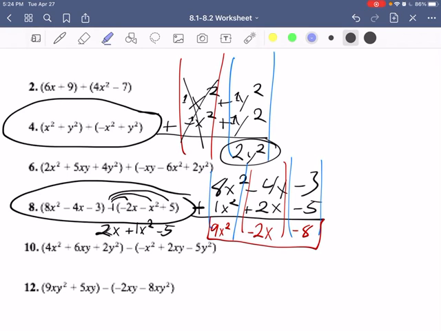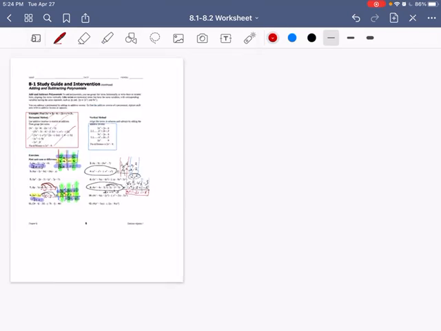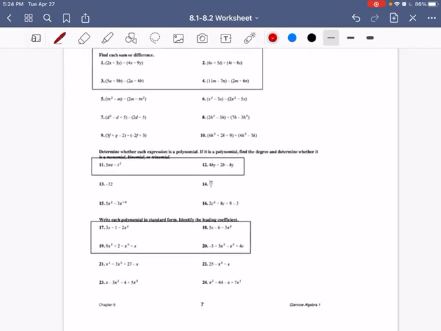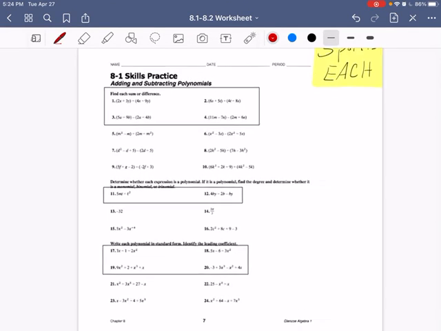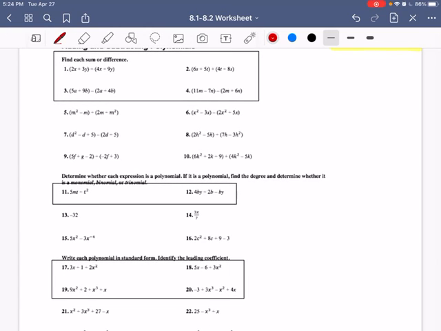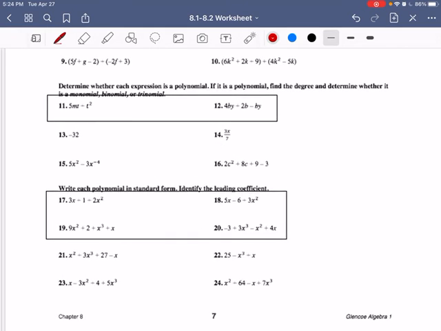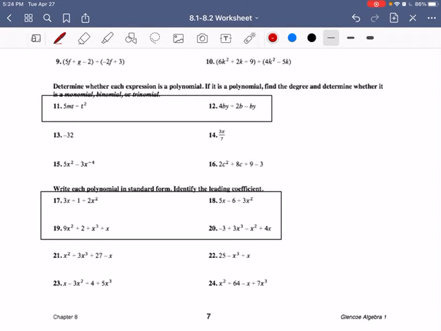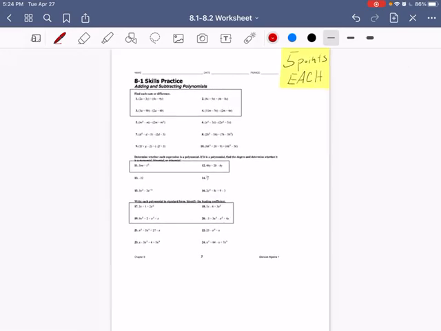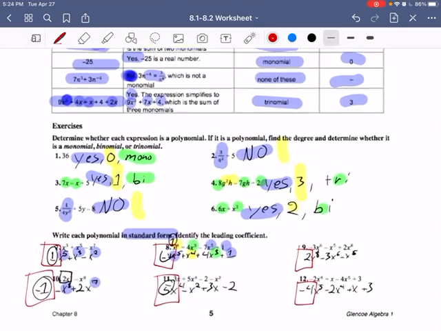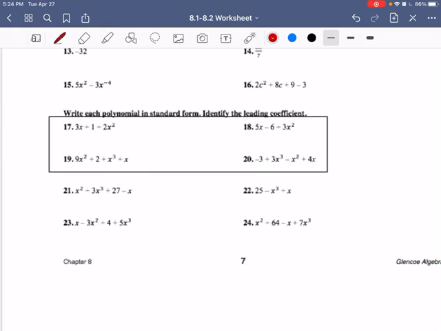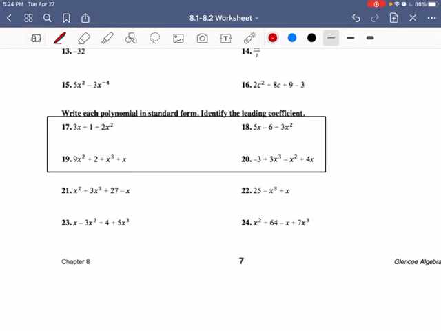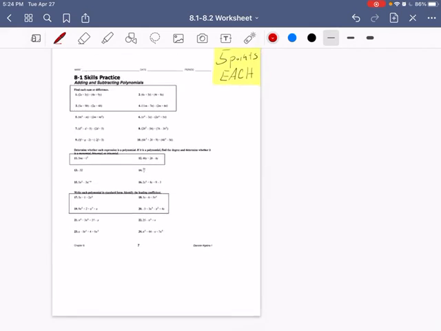Now let's go over to this last page, and I'll show you what I want you to do. Just know there's 10 questions, so they're going to be worth 5 points each. I want you to find the sum or difference of 1, 2, 3, and 4. Determine whether each expression is a polynomial. If it is, find the degree and determine whether it's a monomial, binomial, or trinomial. That's like on this page right here, exactly what we did right here. And then on the bottom, write each polynomial in standard form and identify the leading coefficient. That's 17, 18, 19, and 20. Those are the 10 I want you to do. Make sure we get those done, and if you have any questions, I'm right here to help you.